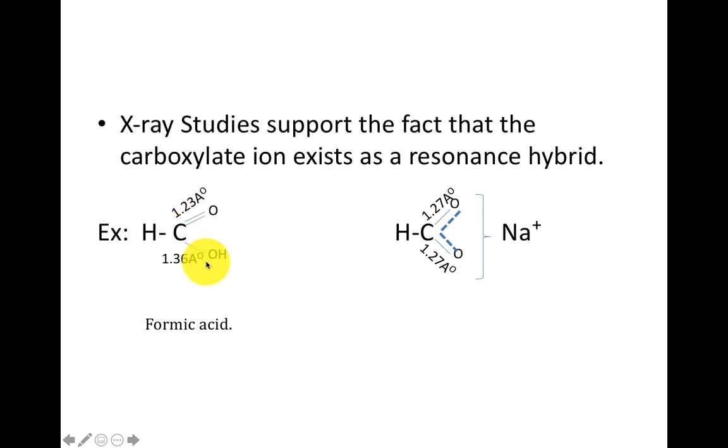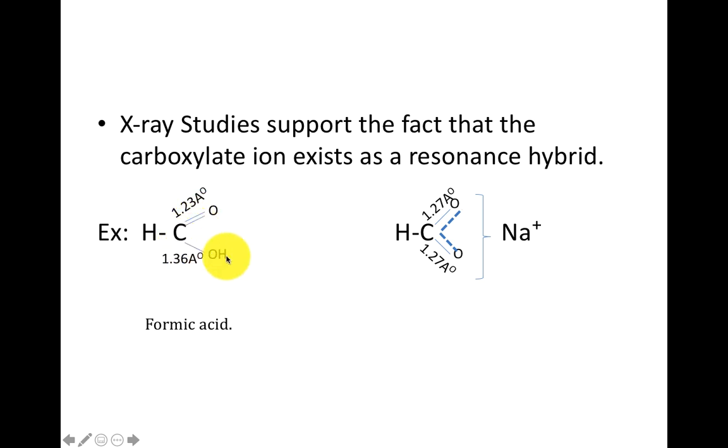As well as, see here, we are taking formic acid, HCOOH. This is known as formic acid. X-ray studies support the fact that the carboxylate ion exists as a resonance hybrid. So based on the X-ray diffraction studies, see here the bond length. How many types of bond are present in the unionized molecule? Two types of bonds, right? One is the sigma bond and one is the pi bond.